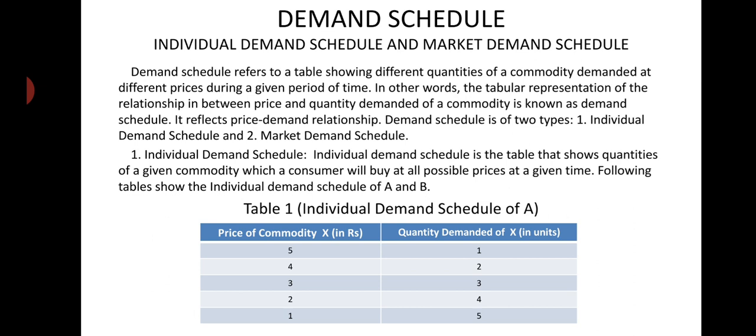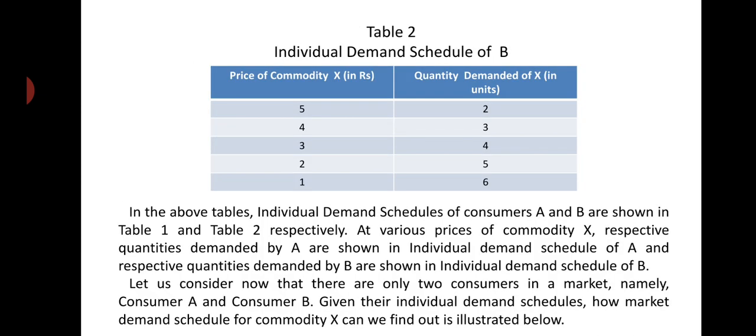Then we will go to individual demand schedule of B in table 2. Here also price of commodity is given in the first column and quantity demanded of X is given in the second column. And the same price levels are given here. Price falls from 5 rupees to 1 rupee, and with the fall in price, quantity demanded increases from 2 units to 6 units by consumer B, right?